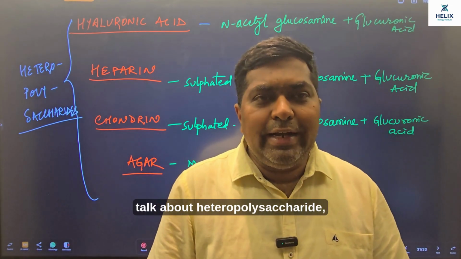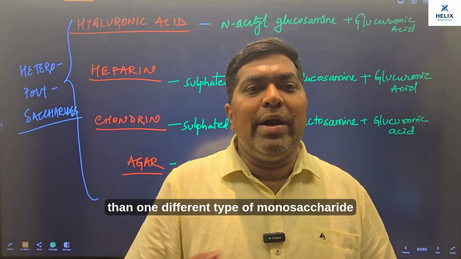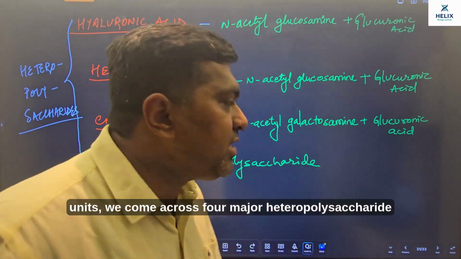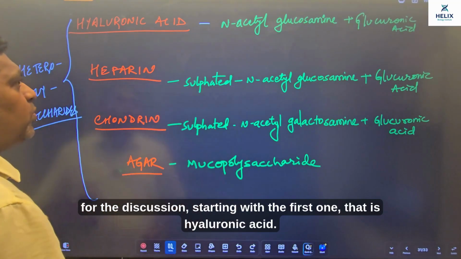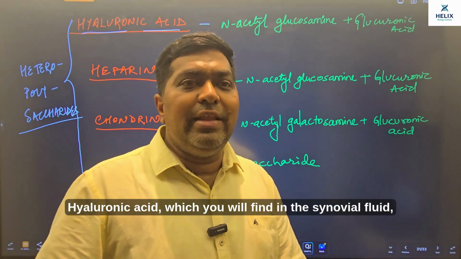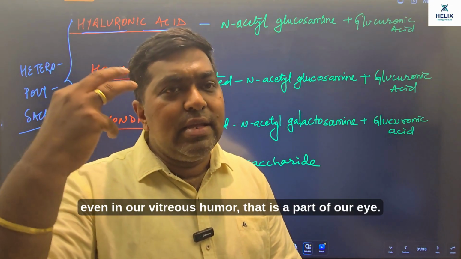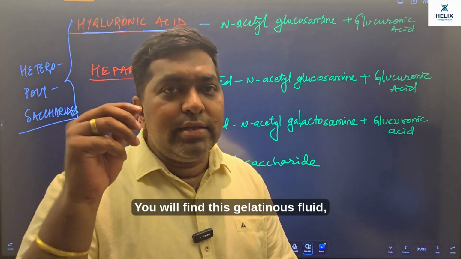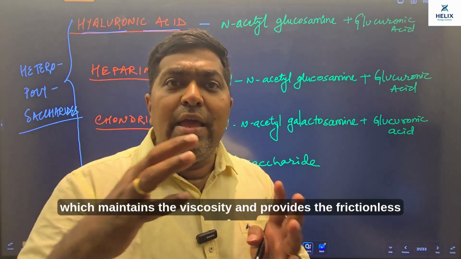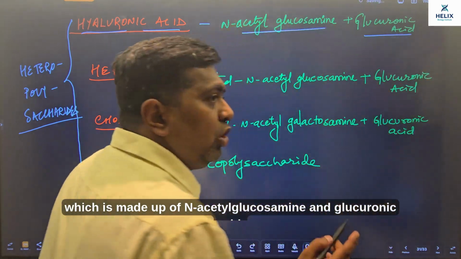We talk about heteropolysaccharides, meaning a polysaccharide molecule which is made up of more than one different type of monosaccharide units. We come across four major heteropolysaccharides for the discussion, starting with the first one, that is hyaluronic acid. Hyaluronic acid, which you will find in the synovial fluid, that is in our synovial joints, even in the vitreous humor, that is a part of our eye. You will find this gelatinous fluid which maintains the viscosity and provides a frictionless surface, made up of N-acetyl glucosamine and glucuronic acid.